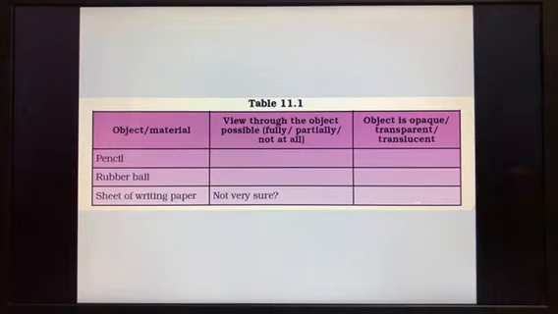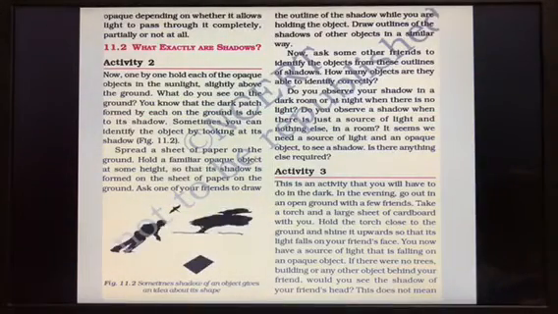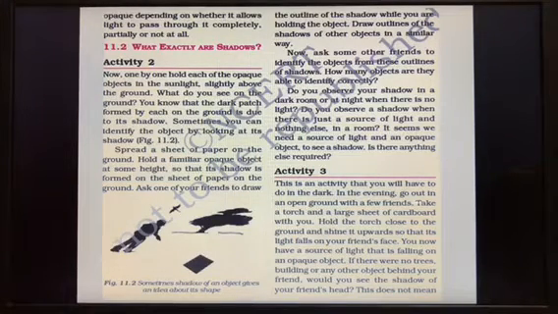Okay, now there is another activity, Activity number 2. How the shadows are formed, all those we have seen, isn't it? So now let us continue with the activity. What exactly are shadows? Now one by one hold each of the opaque objects in the sunlight slightly above the ground. Just now we have taken a pencil and a rubber in Table 11.1. So anyone can take 2-3 of them. You, your brother, or you yourself can take one pencil or a rubber ball.